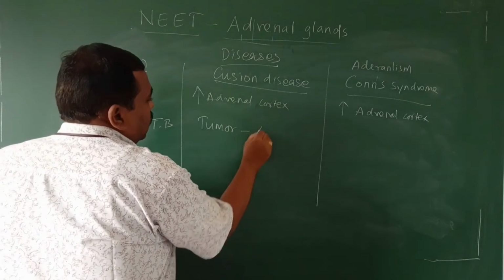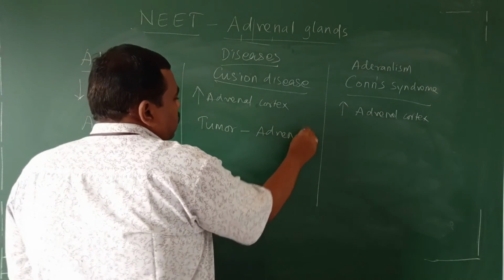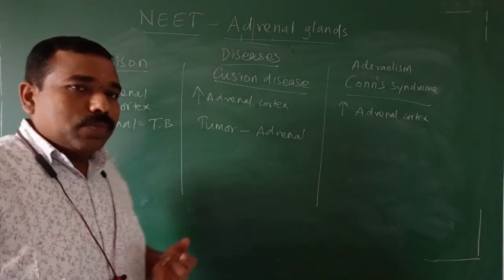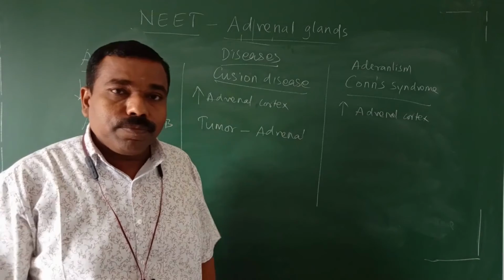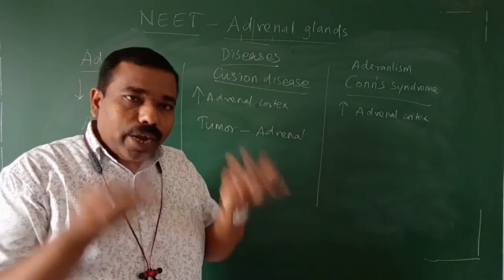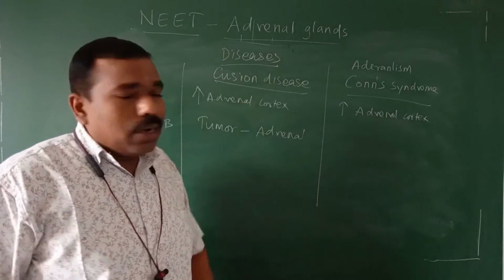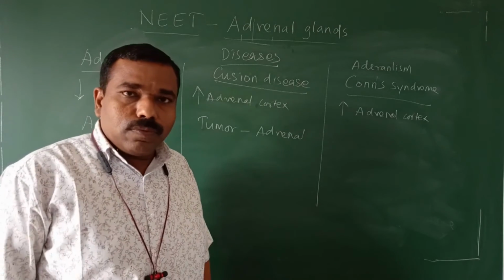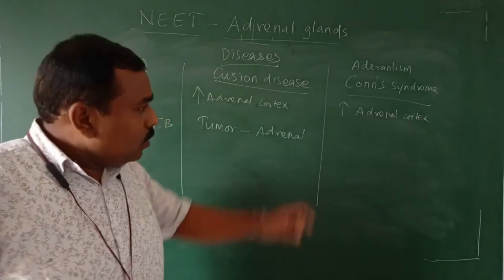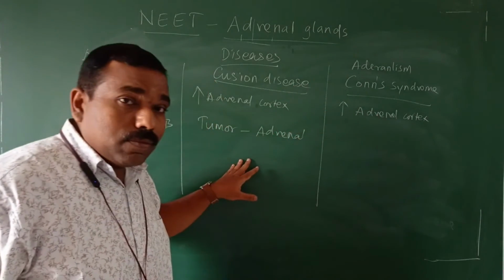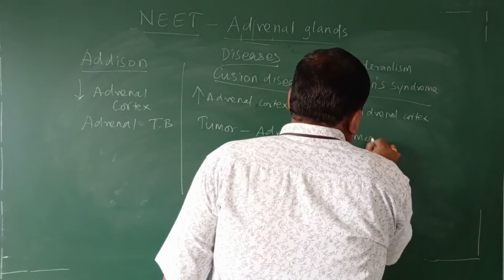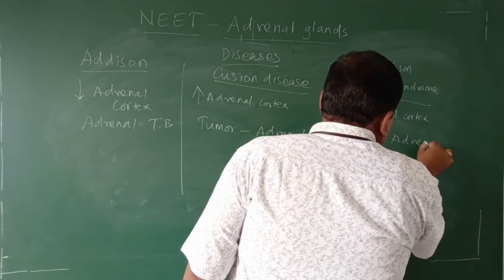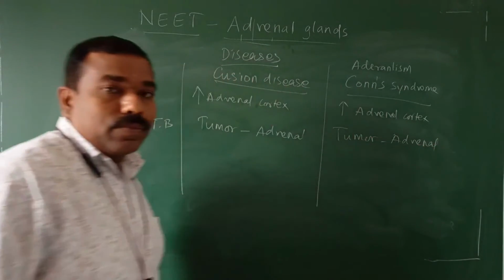This other condition is due to a tumor in the adrenal gland. Tumor means what? Cancer. Cancer means what? Abnormal cells, more number of cells. If more cells are added, the adrenal cortex hormones increase. The hormone secretion increases. This one is also the same condition. What is that? A tumor in the adrenal gland.